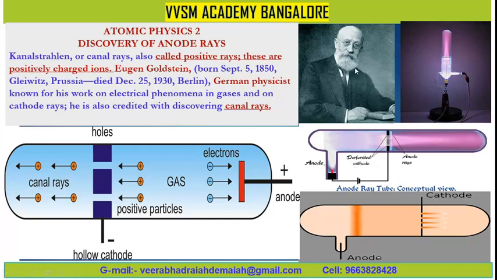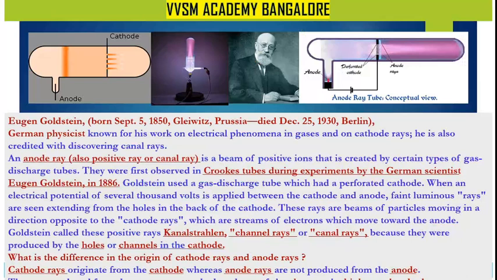The great German physicist Eugen Goldstein discovered and observed them in Crookes tubes during experiments in 1886, as I told you.